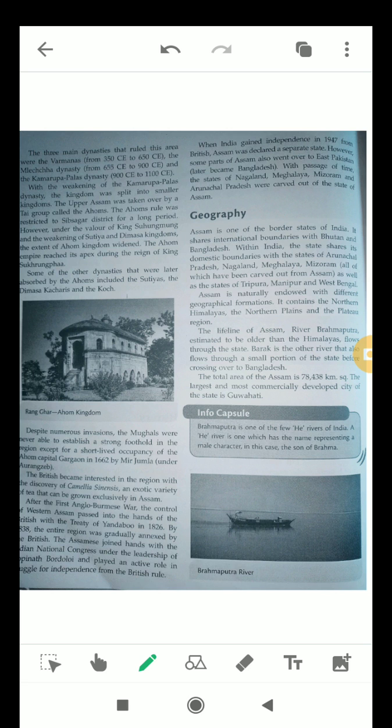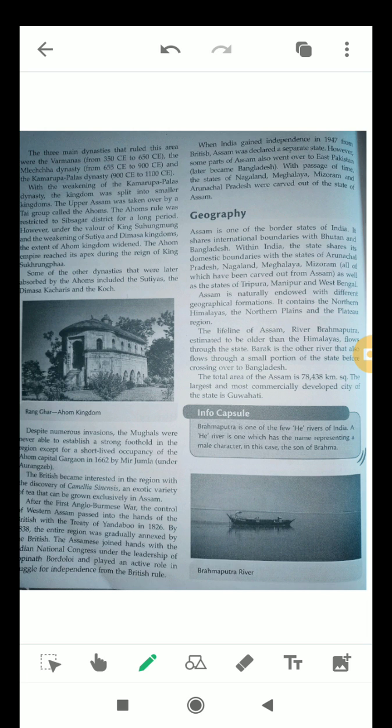And what did the Assamese do? They joined hands with the Congress party under the leadership of Gopinath Bordoloi, and played an active role in the struggle for independence from British rule. When India gained its independence in 1947, Assam was declared a separate state.